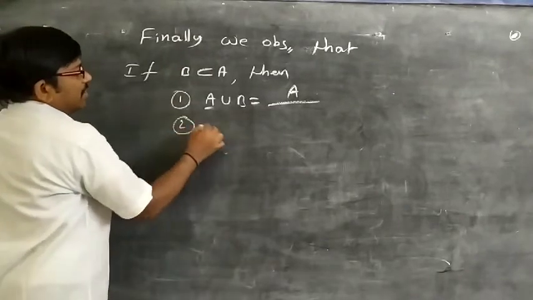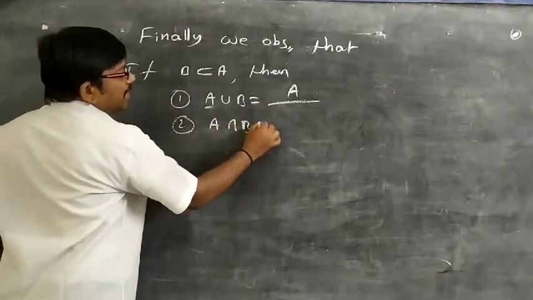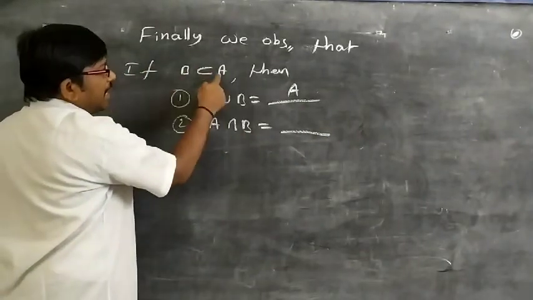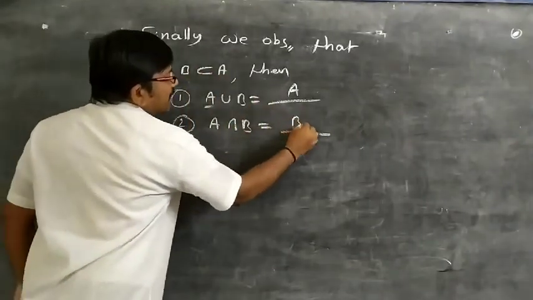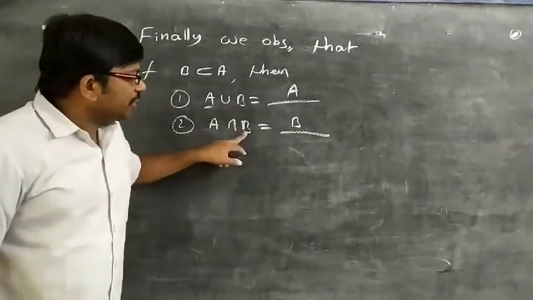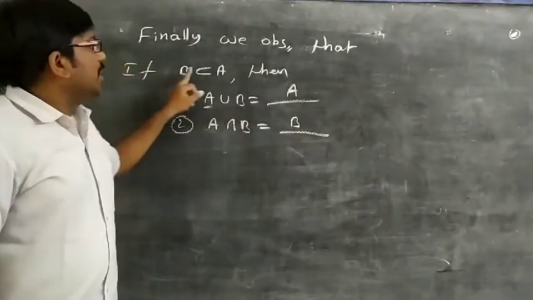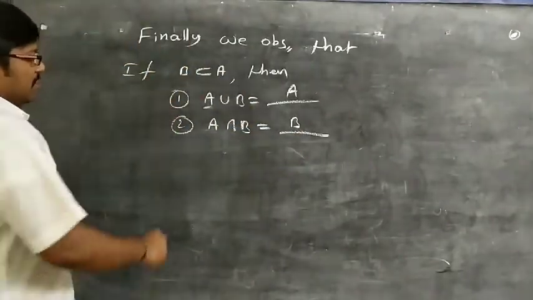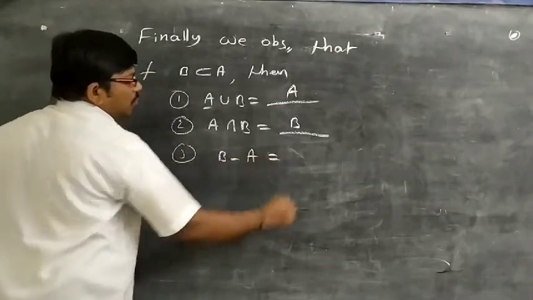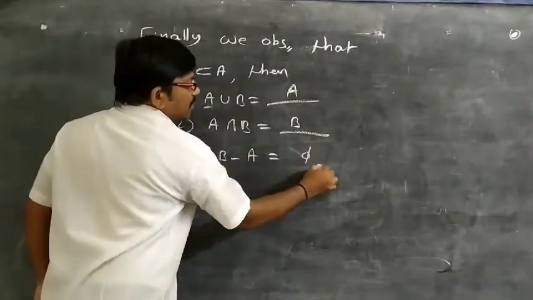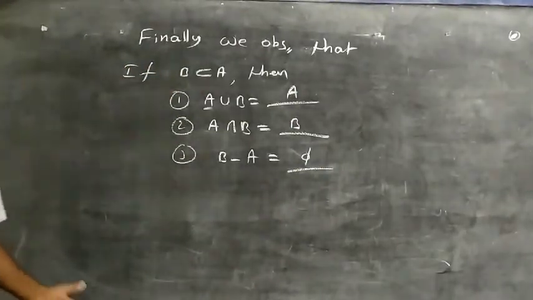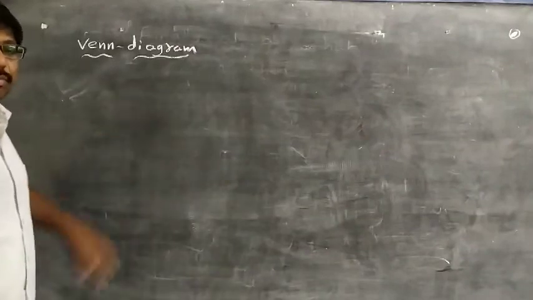The second, A intersection B, is the common part of B and A, so A intersection B is equal to B. Conversely, if A intersection B is equal to B, then B is a subset of A. The third one, B minus A, is equal to the null set. So these three are very, very important bits. Keep them in mind. Now Venn diagram.